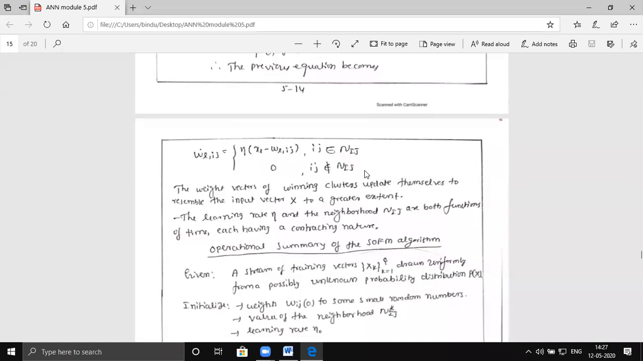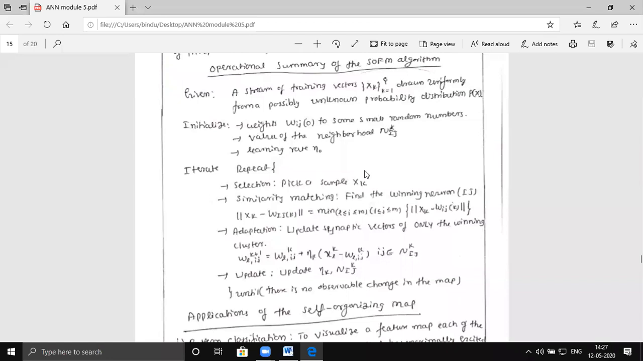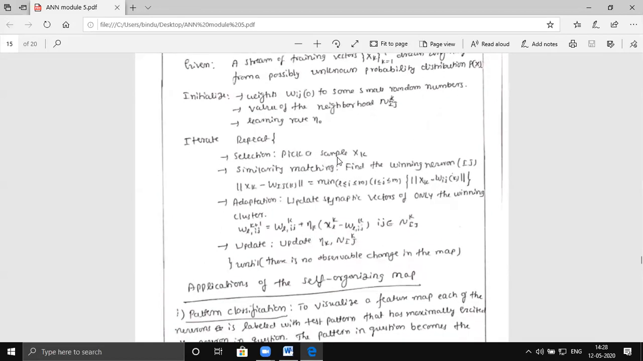Okay. Now let us see the algorithm's operational summary. Let us consider a stream of training vectors x_k, drawn uniformly from a possibly unknown probability distribution. This means there are some inputs, let us say 10 or 20, and one of them is randomly chosen to participate in the training. Initially, the weight vectors will have small random values, the neighborhood values will also be random, and the learning rate eta is initialized to a very small value. You have not learned any pattern till now.